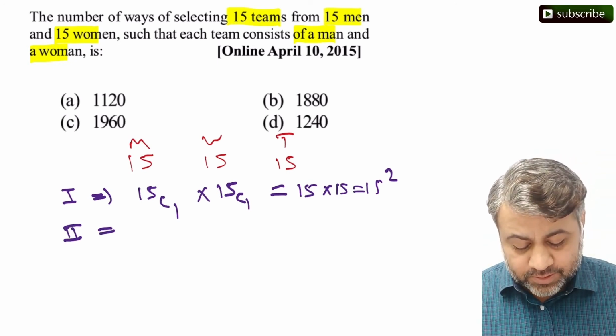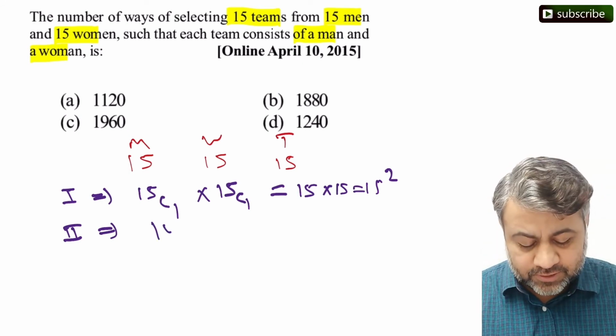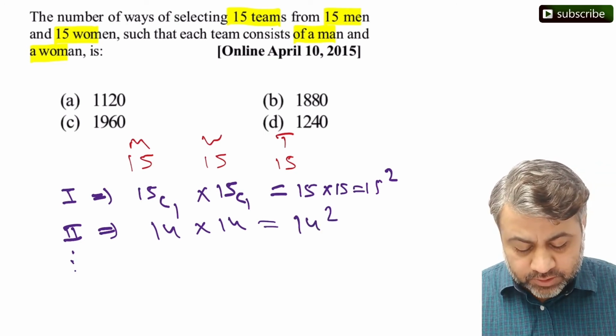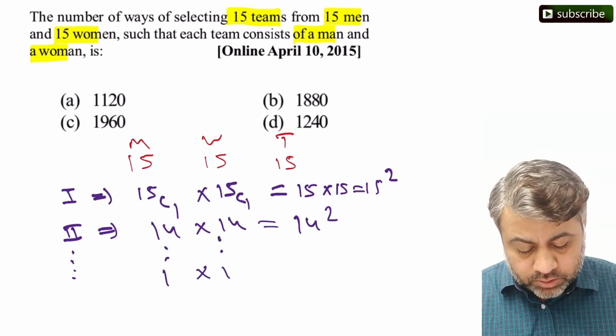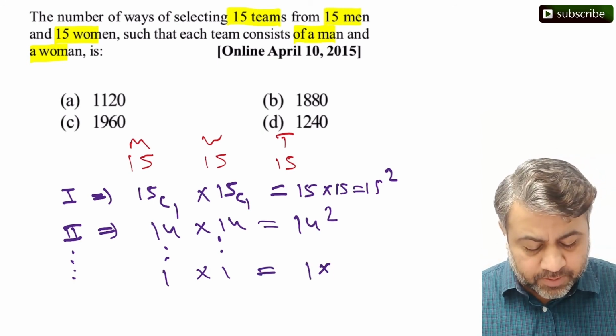Second time 1 man and 1 woman is already selected, so we have 14 into 14, 14 square options. ऐसे करते करते लास्ट में what will happen is we'll have 1 into 1, ठीक है. So that is 14, 13, 12 ऐसे करते करते जाएंगे एंड लास्ट में हमारे पास 1 into 1, 1 square